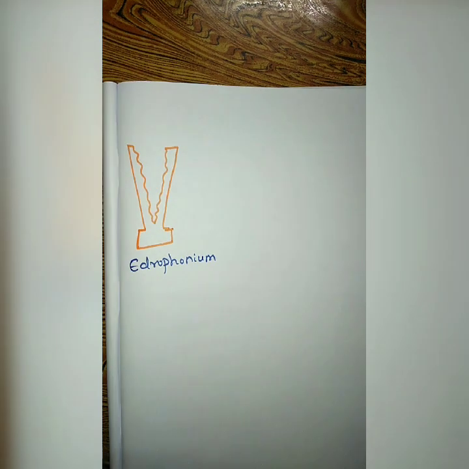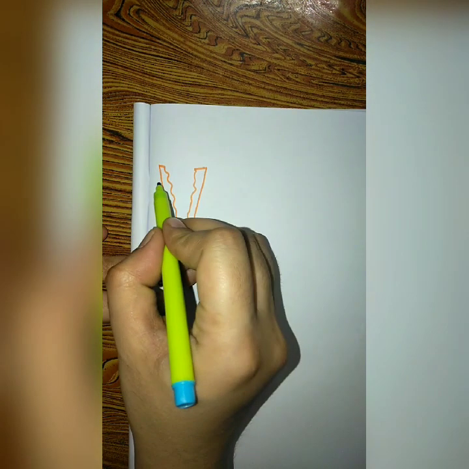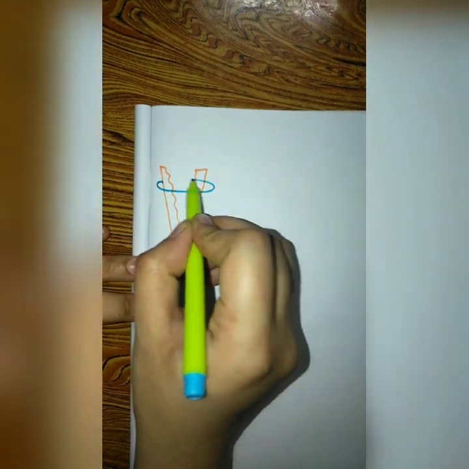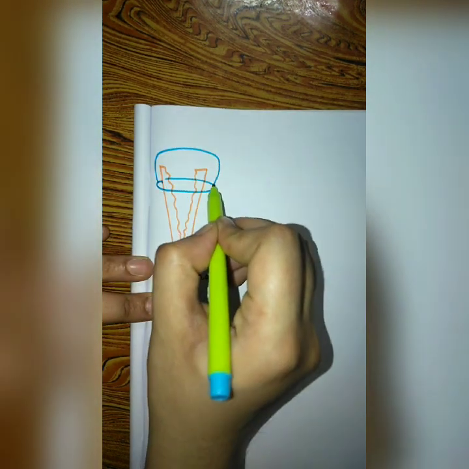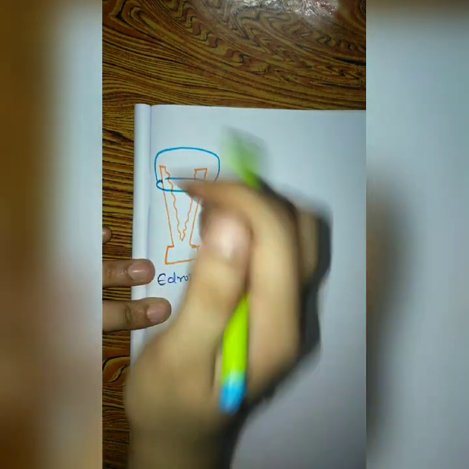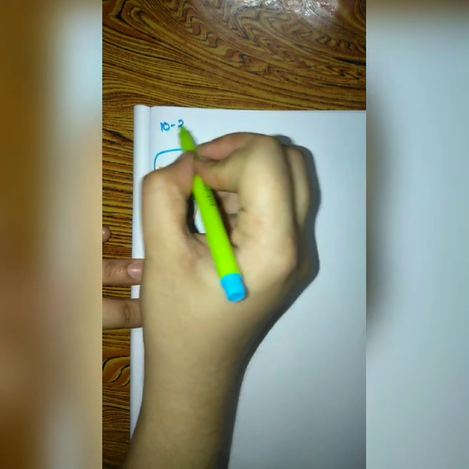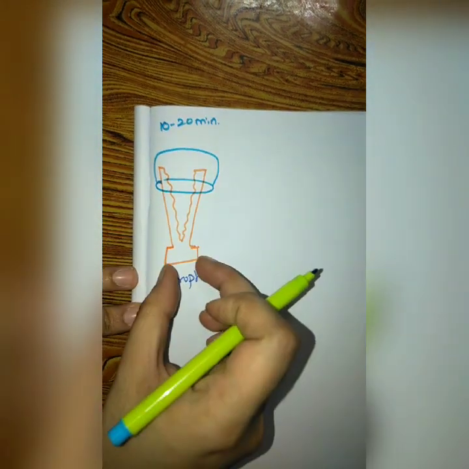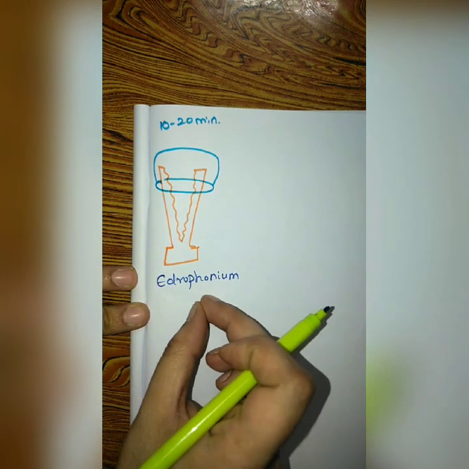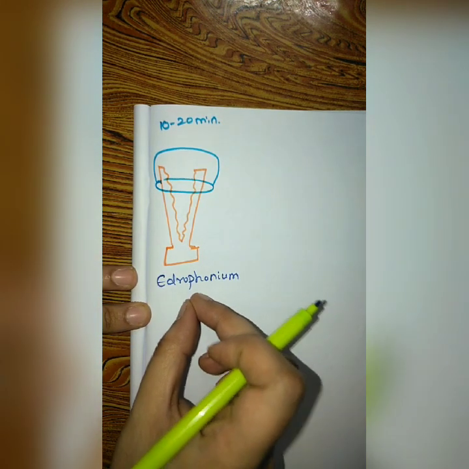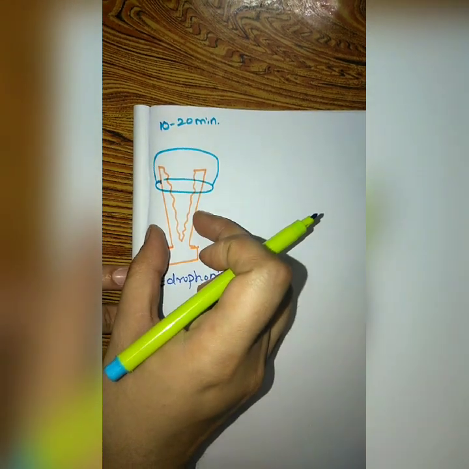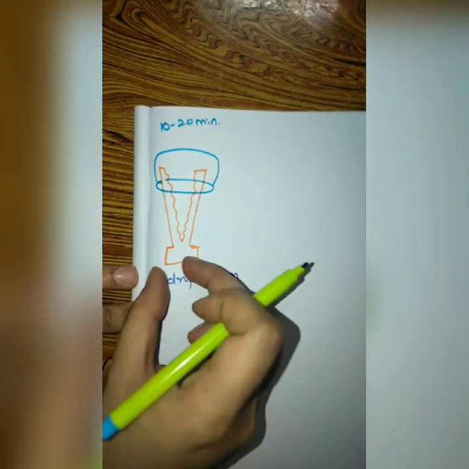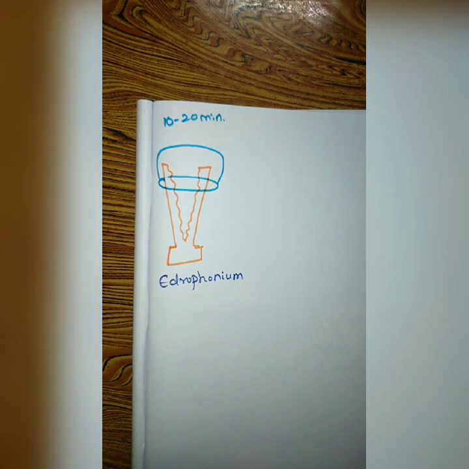Now this edrophonium will form a very weak hydrogen bond with this enzyme, very weak hydrogen bonding. So they are able to engage this enzyme for nearly 10 to 20 minutes, and after 10 to 20 minutes this acetylcholine esterase enzyme will get rid of edrophonium. So edrophonium will make a very weak hydrogen bonding with this acetylcholine esterase enzyme.